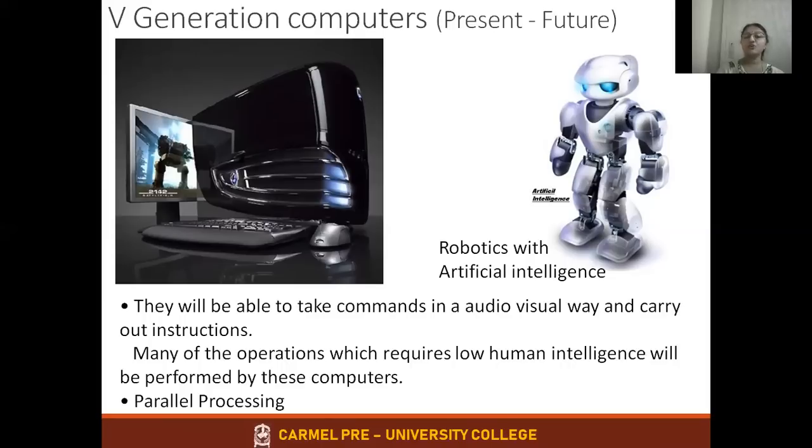And many of the operations which require low human intelligence could be performed by using these fifth generation computers. Parallel processing is one of the concepts introduced in fifth generation. Parallel processing means what? Simultaneously, it is able to perform many jobs, several jobs.